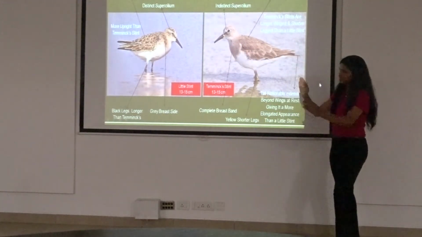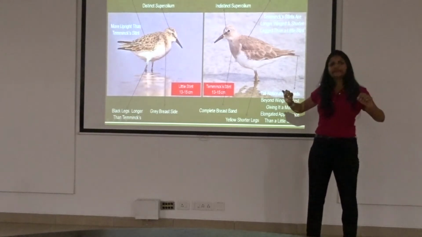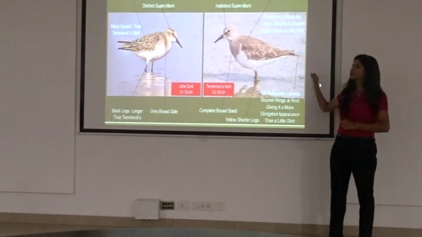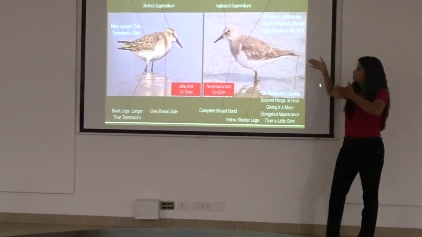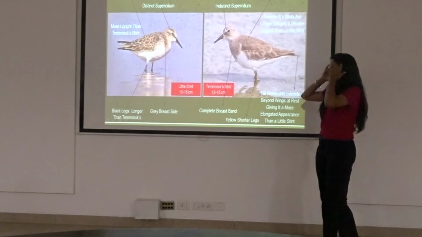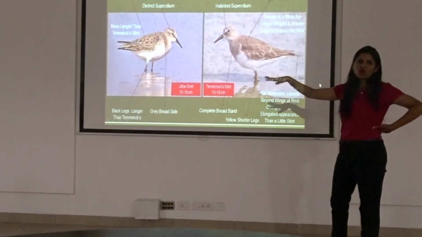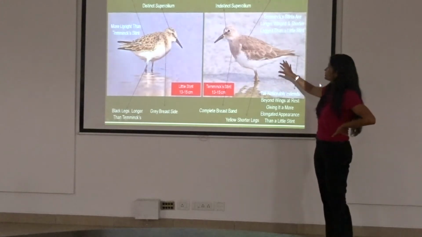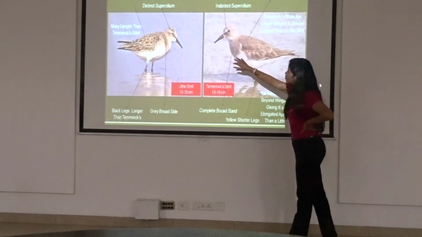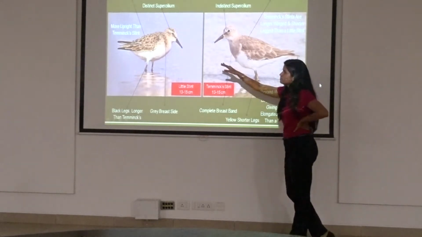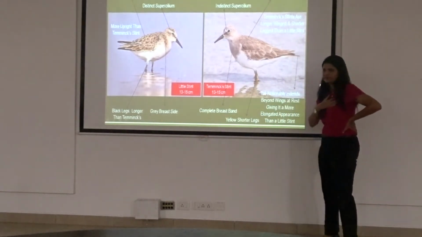Also, this bird in the posture will look slightly elongated because it has shorter legs and it has a longer tail which appears beyond the wingtips. So this is how you identify a Temminck stint from a little stint. So this bird would look pretty elongated, more common collar and all of that, more brownish puff on the breast, whereas that's more white and all of that.